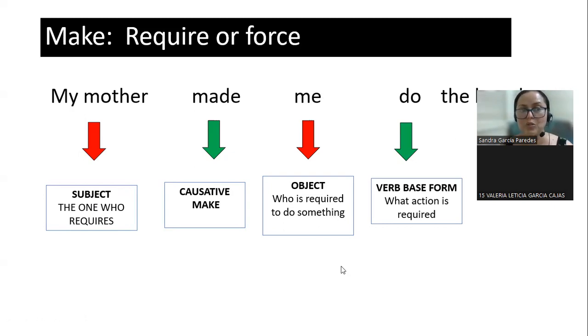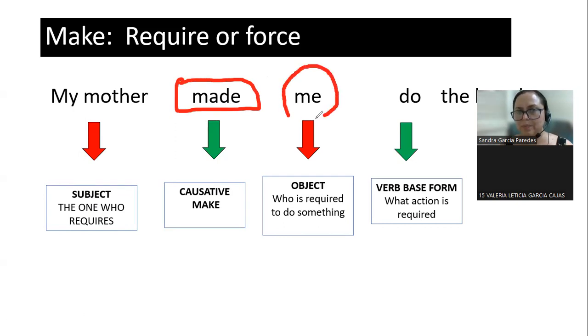You see, this is a new structure we haven't studied before. So you have a causative, which is a verb, make, this is in the past, an object, the person who is going to do something, and then the something, right? So my mother made me do the laundry. So this is the action. What action is required? When you use make, this is required or force. Your mother is not asking you. She made you do something.